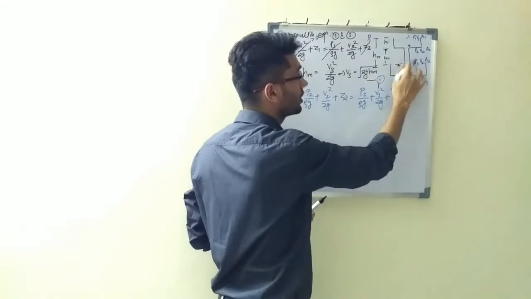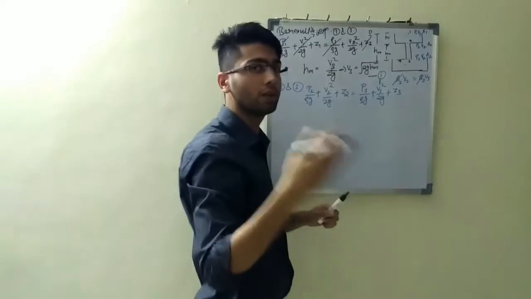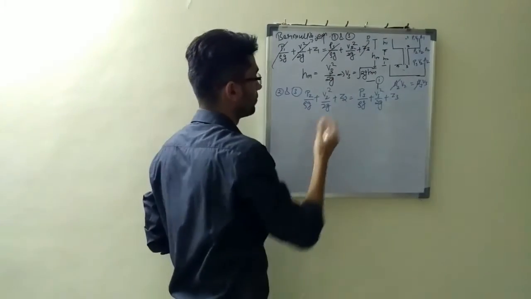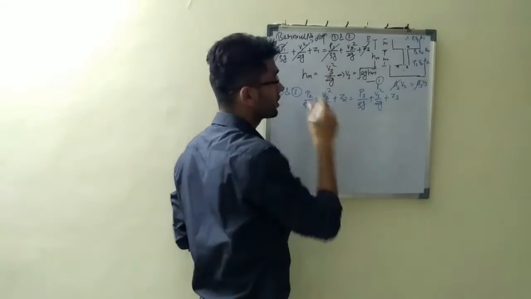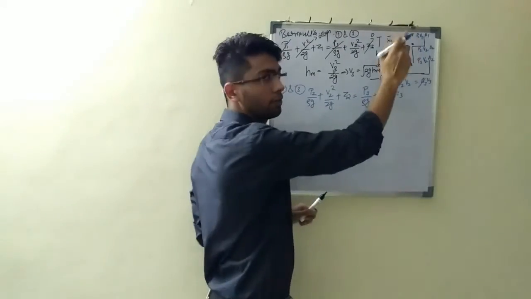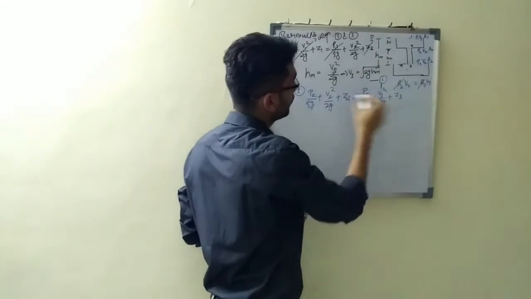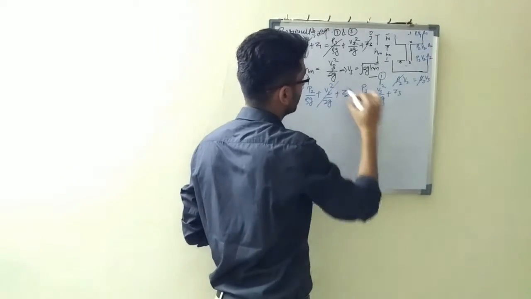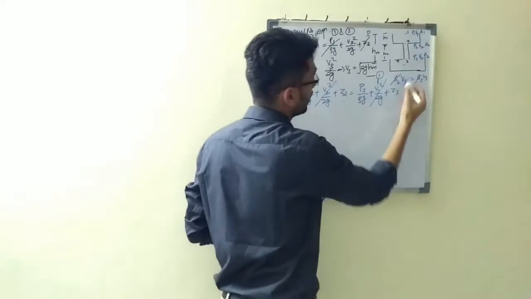Here is the atmospheric pressure. So the point 2 pressure should be greater than the atmospheric pressure. So I'm just calculating how much pressure is there at P2. So V2 and V3 are equal, so I'll cancel this. Z3 is my reference point.